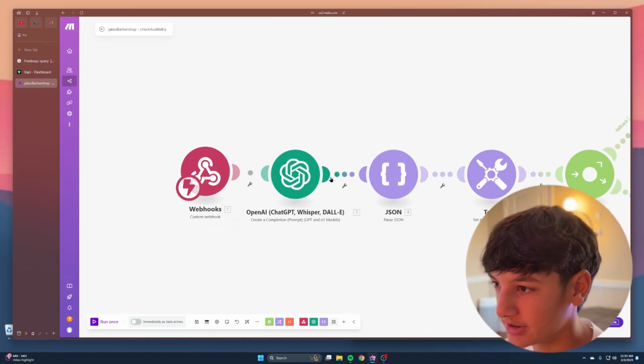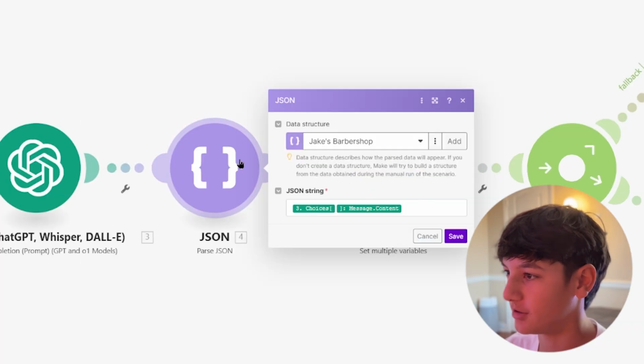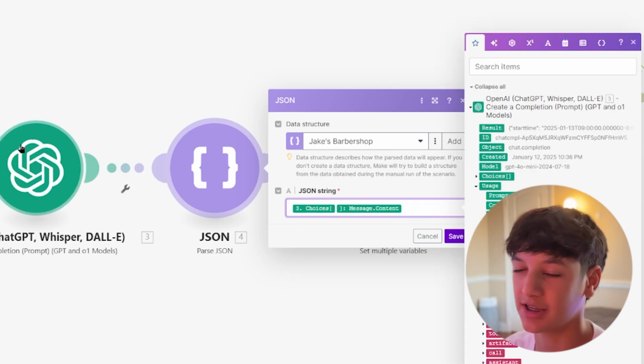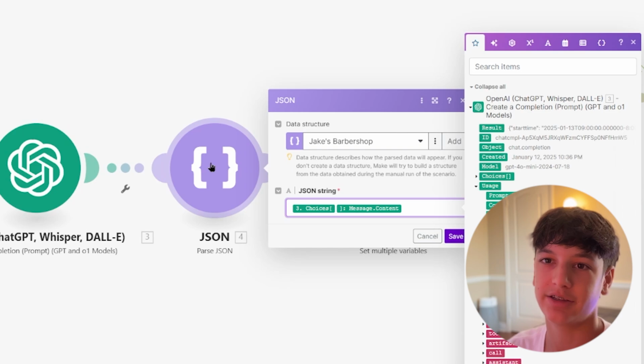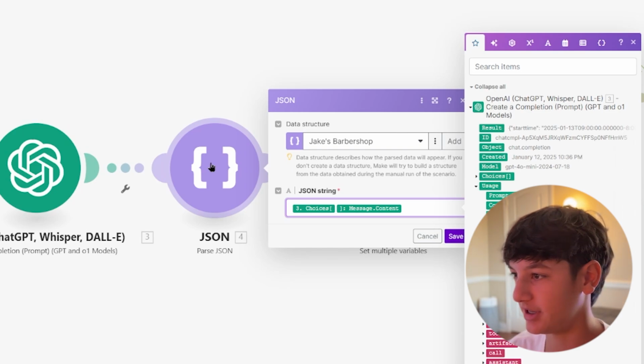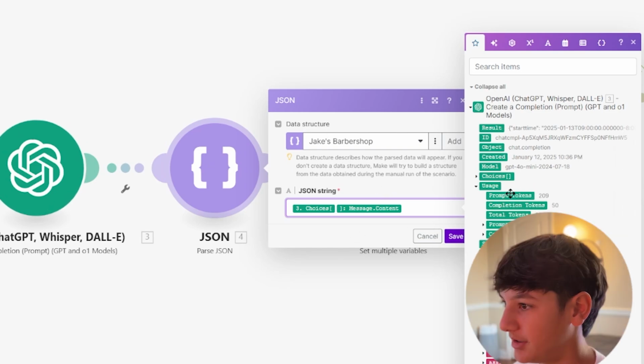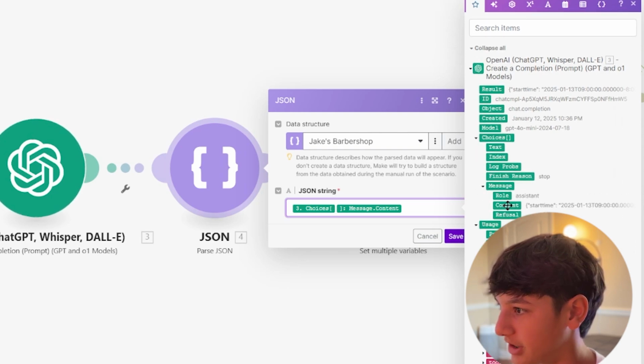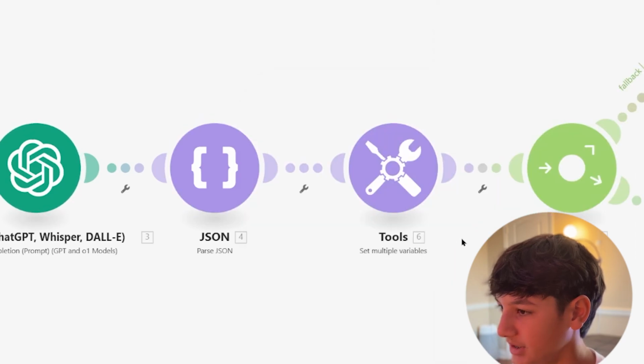And now the next thing that we have is the JSON. I just named it Jake's Barbershop. So the string is basically going to take from ChatGPT the time that it gave and put it into this format. So go to choices, message, content, and then you can drag this in. Hit save.